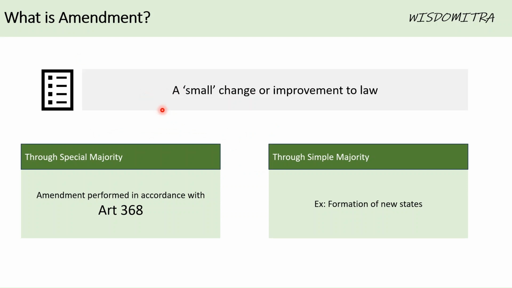What is amendment? By dictionary definition, it is a small change for improvement to law. And the Constitution of India provides two ways to amend the constitution, that is itself. One is amendment performed in accordance with 368. Second is amendment through simple majority.